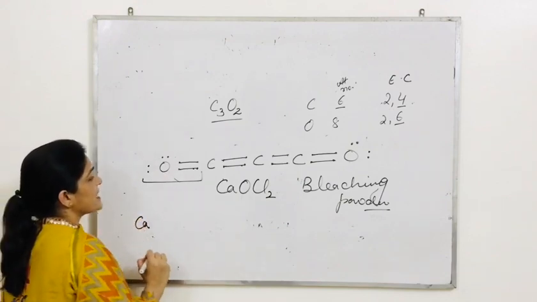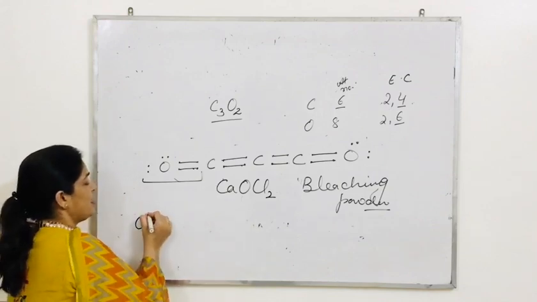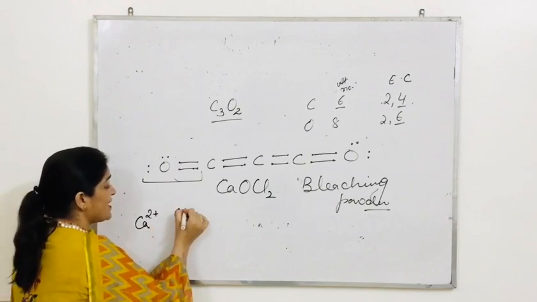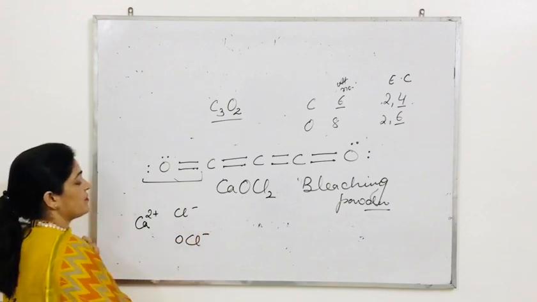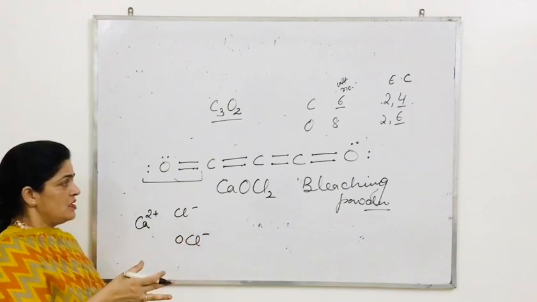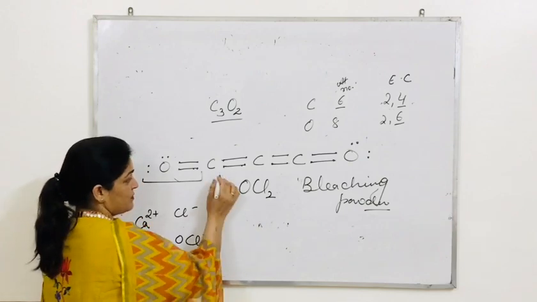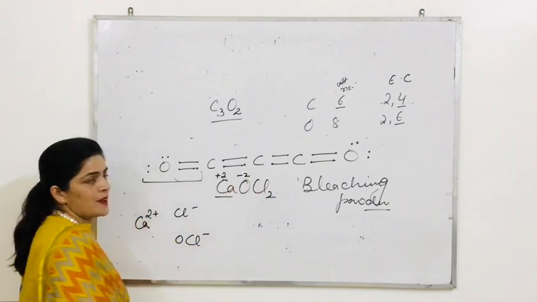Now students, in this bleaching powder, we have calcium. So students, we have 2 anions to satisfy this valency. Pay attention everyone. If you go according to the rules, this is +2 and this is -2.